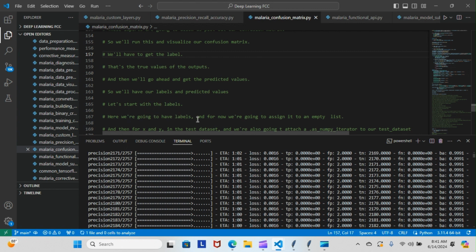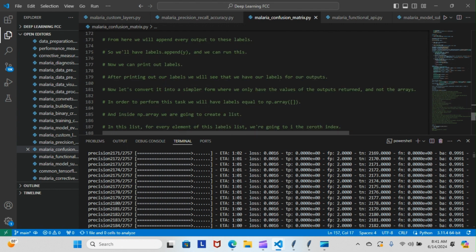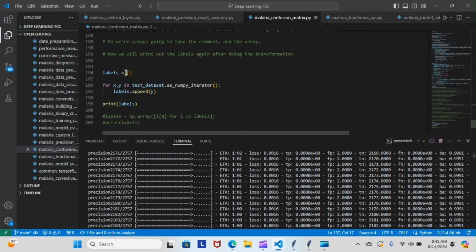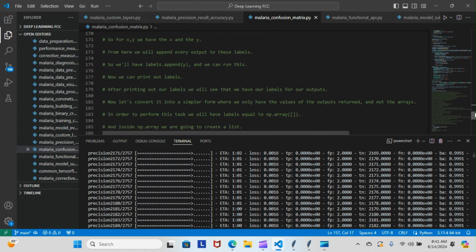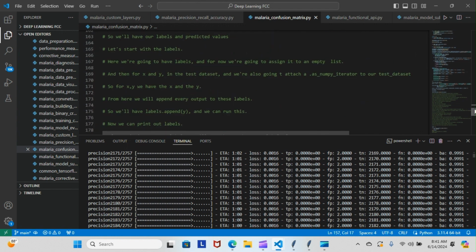Here we're going to have labels, and for now we're going to assign them to an empty list. Let me show you what that looks like here. You can see this is our labels, and it's assigned to an empty list. So that's what we have so far. We're just starting with the labels. We're not working on the predicted values just yet.